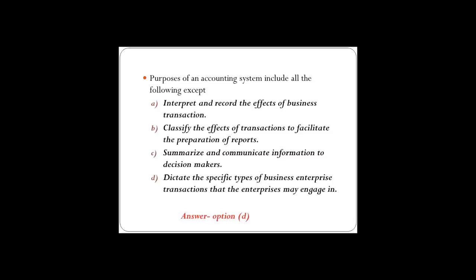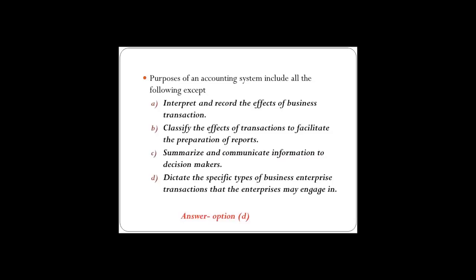The option number C, summarizing and communicating. So all these three options are the purposes of accounting, as we have learned that the procedure of accounting includes recording, classifying, summarizing, analyzing, interpreting, and communicating. So all these attributes are covered in option number A, B, and C.